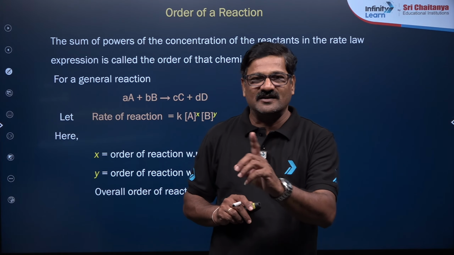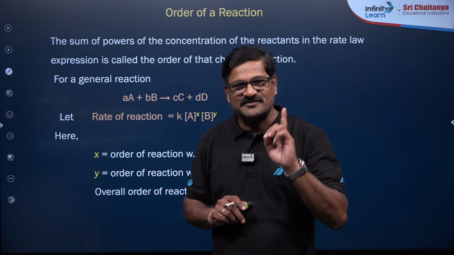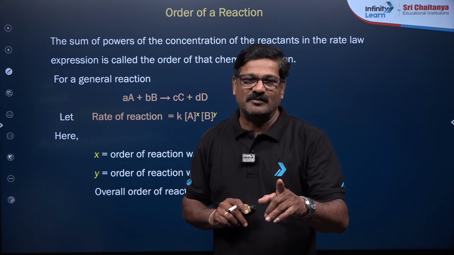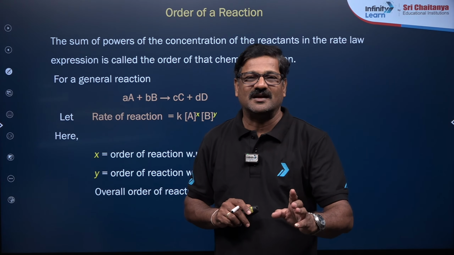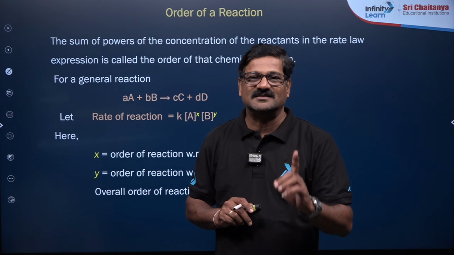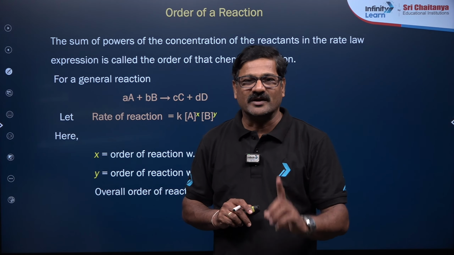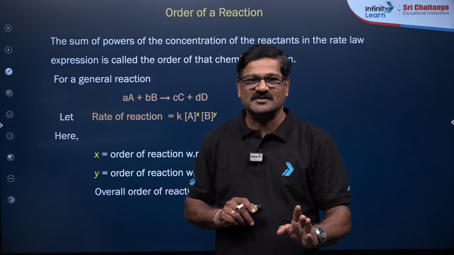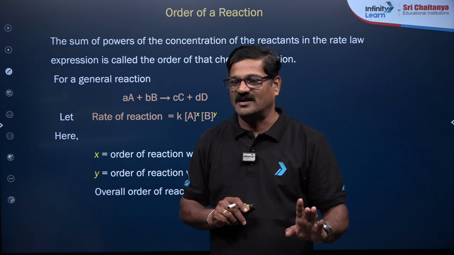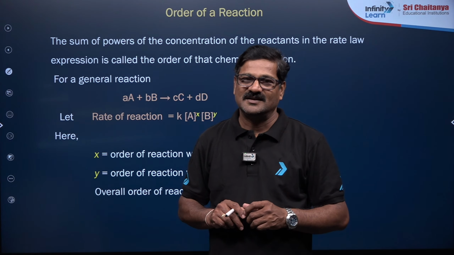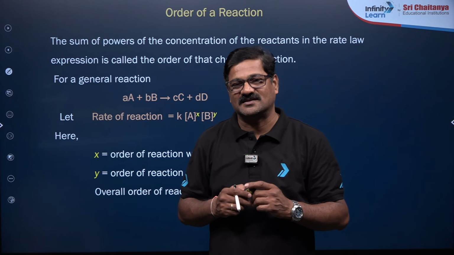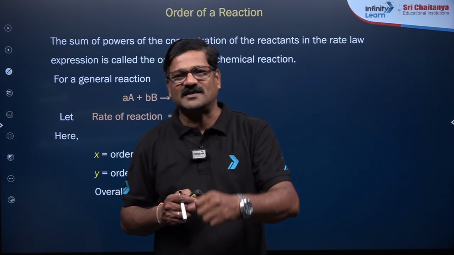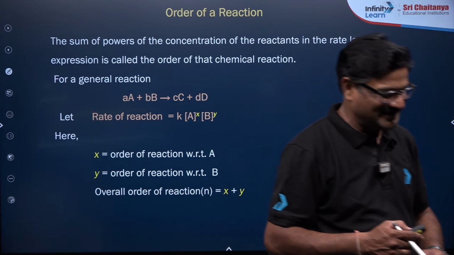Your x and y are experimentally determined, and by looking at the balanced chemical reaction, you can never and never write the rate law. By looking at the balanced equation, you cannot say the order of a reaction. You have to do an experiment and tell. The data that comes from the experiment, by looking at the data you can tell. Are you getting it or not? So many things. Stay tuned.